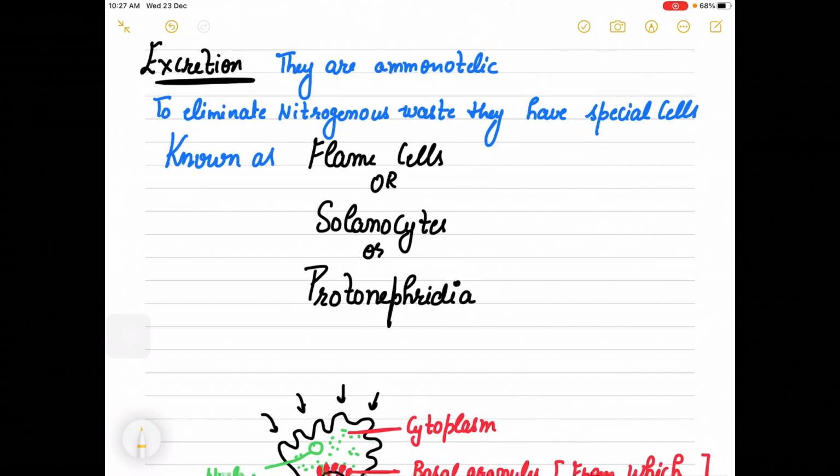If we go system by system, then first let's take excretion.